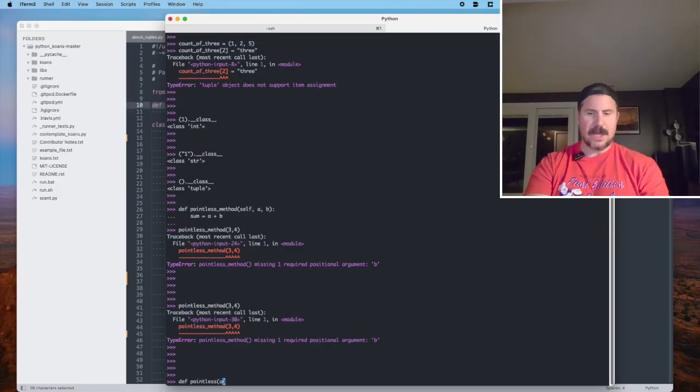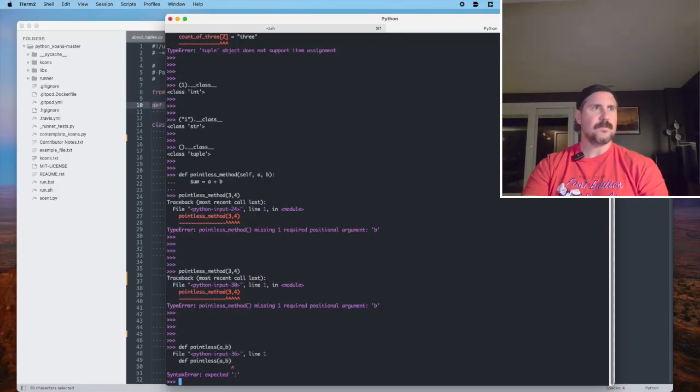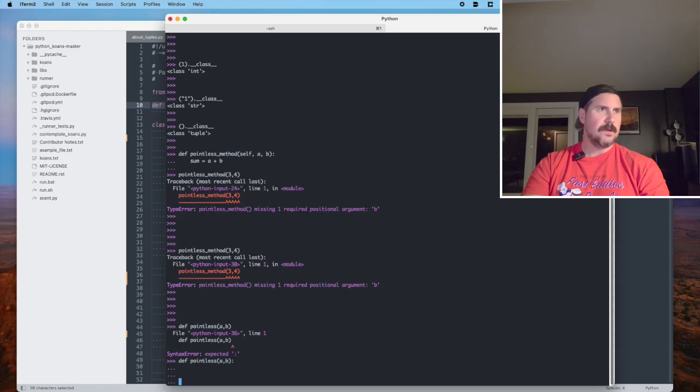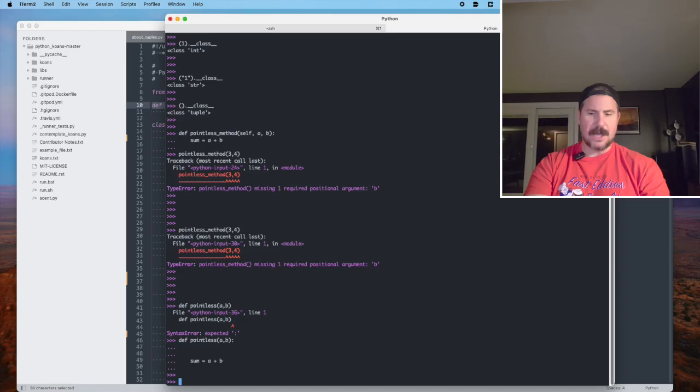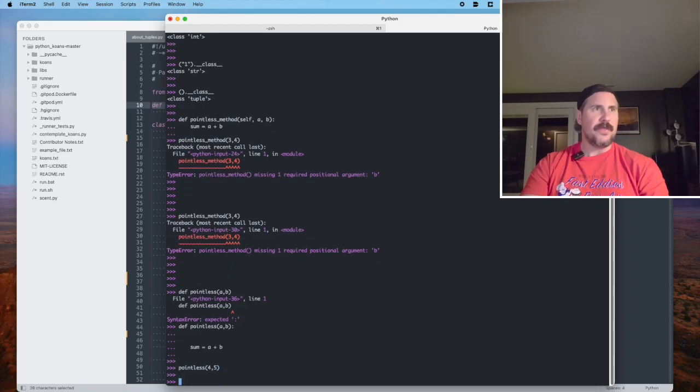It takes A and B. And a colon. And it does sum equals A plus B. And then we say pointless, and we give it 4 and 5. So we would expect 9. But this is going to return nothing.